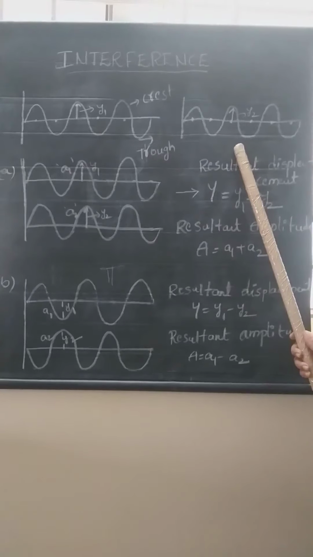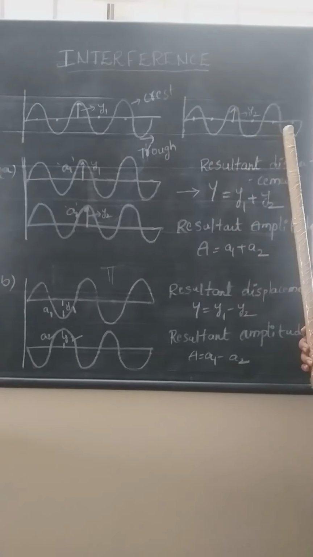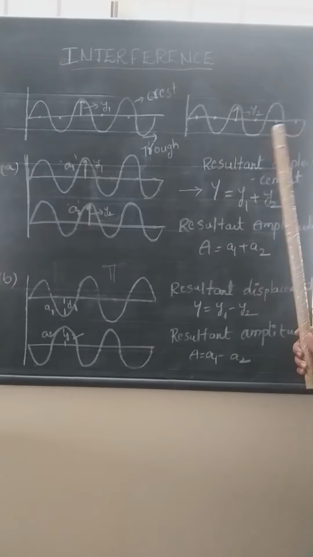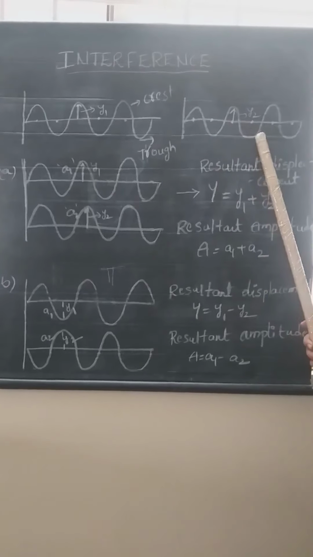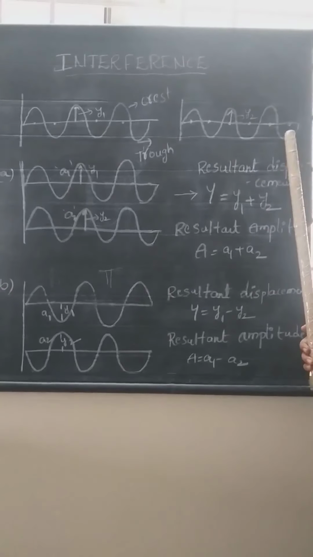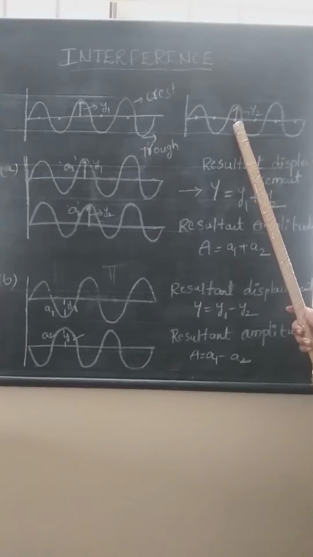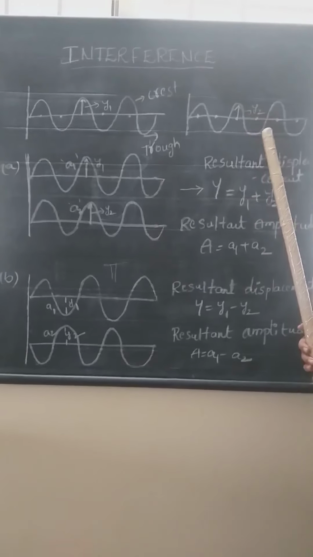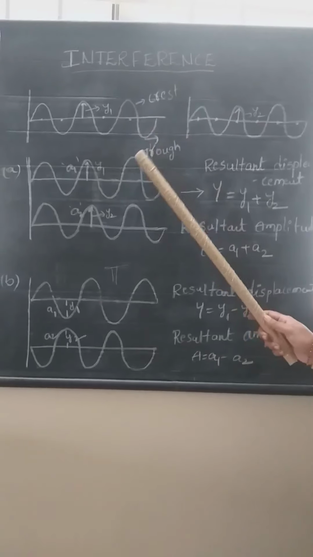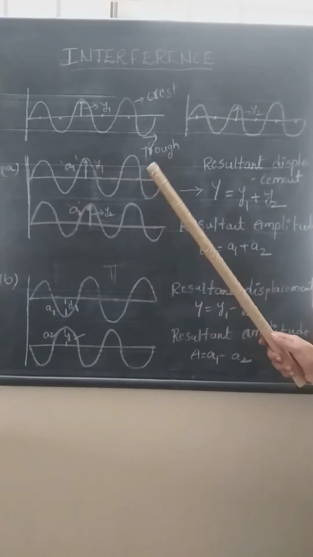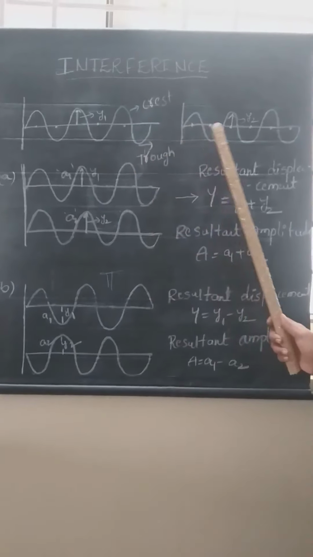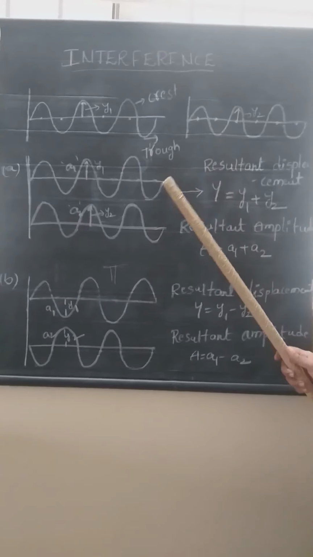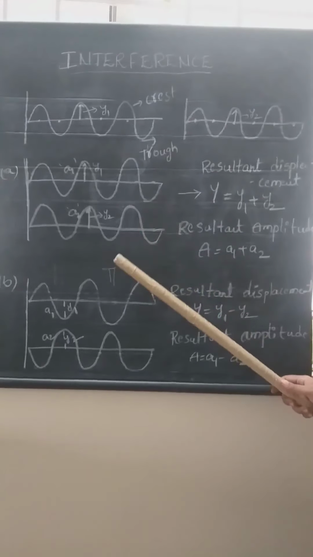Now coming to the second wave. When the second wave is transmitting in a medium, I am considering such a wave diagram with the displacement of the particle of the medium as y2. This is the second wave. Now coming to our first case, let us suppose these two waves are propagating through the same medium at the same time.